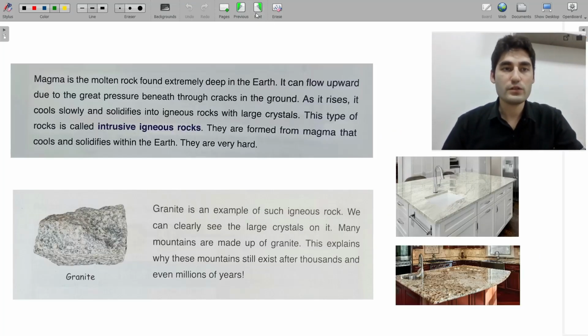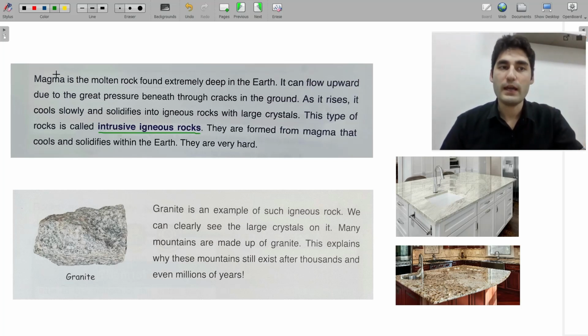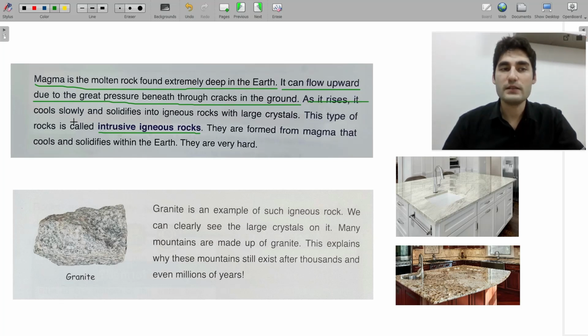Next page, we are going to talk about the intrusive igneous rocks. Okay? That's the one that stays inside. I have a picture later, don't worry. Magma is the molten rock found extremely deep in the earth. It can flow upward due to the great pressure beneath, through cracks in the ground. As it rises, it cools slowly and solidifies into igneous rocks with large crystals. This type of rock is called